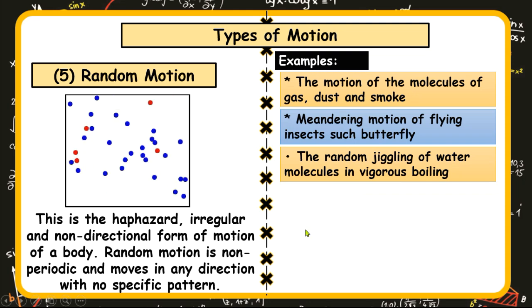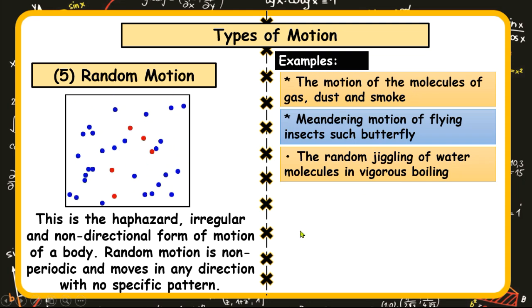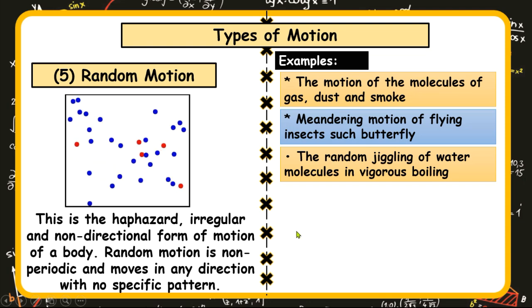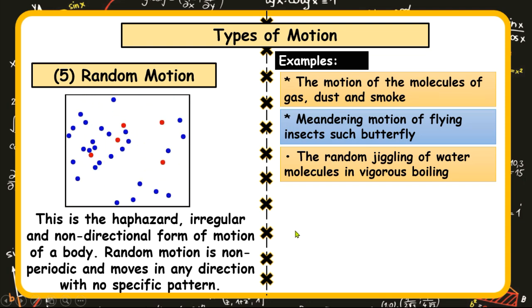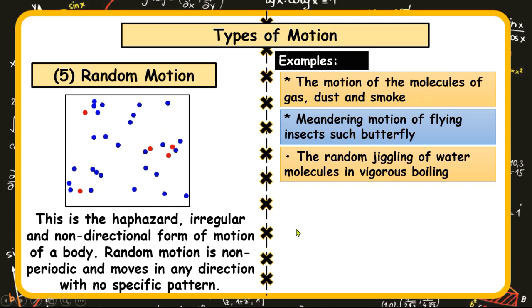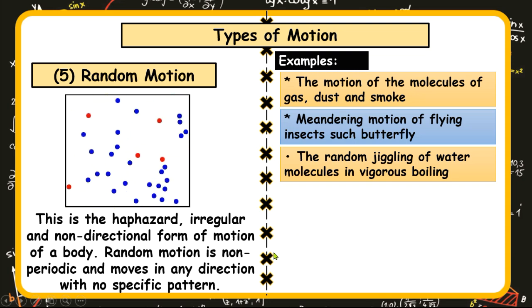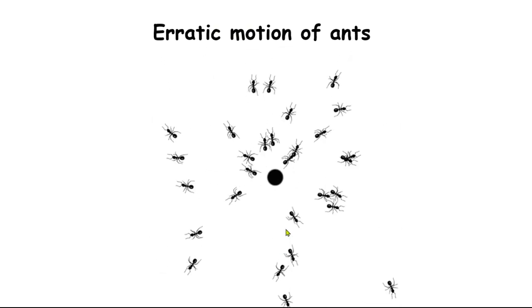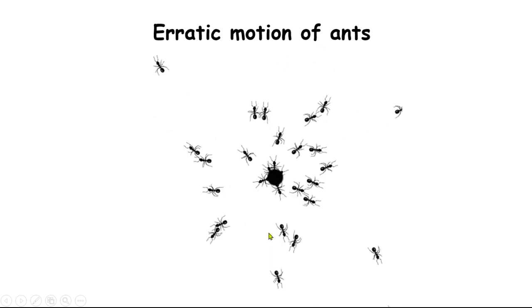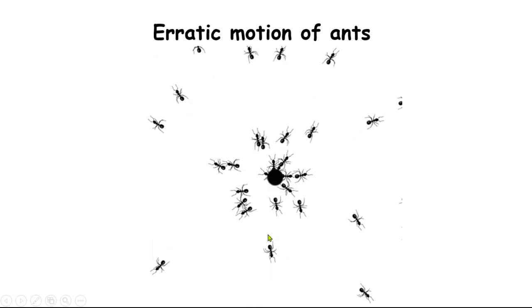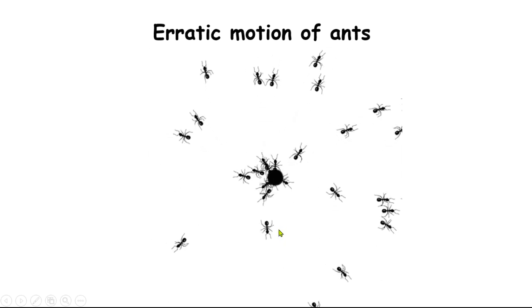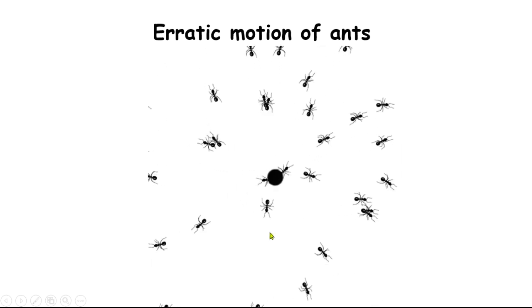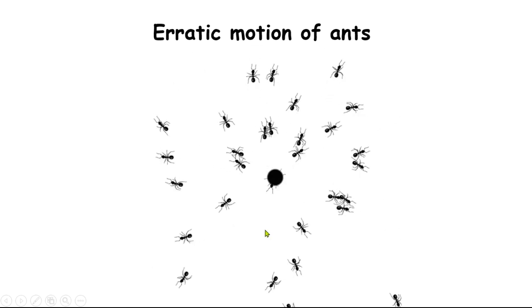We also have the random jiggling of water molecules in vigorous boiling. If you have ever noticed water boiling vigorously, that jiggling movement is a random type of motion. You also have the erratic motion of ants in search of food. Look at these ants. You cannot really trace their path. They move randomly in search of their food. This is a good example of random motion.